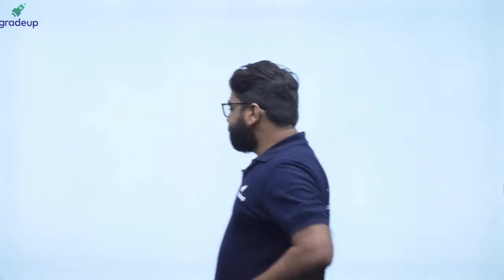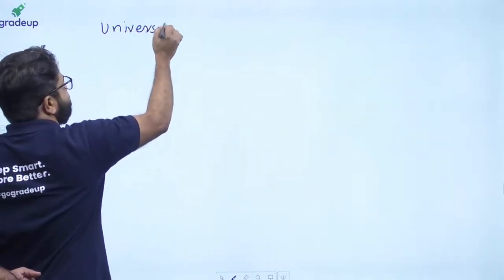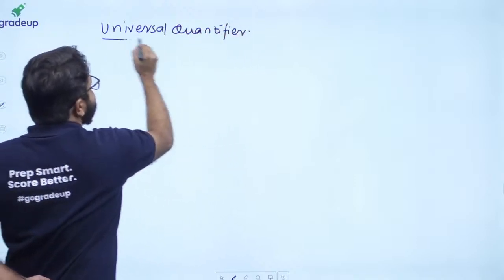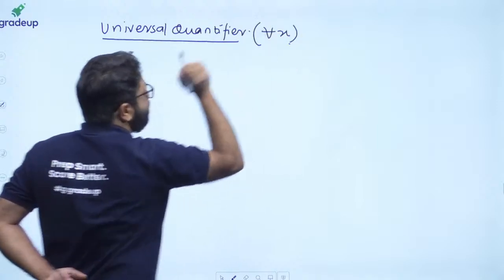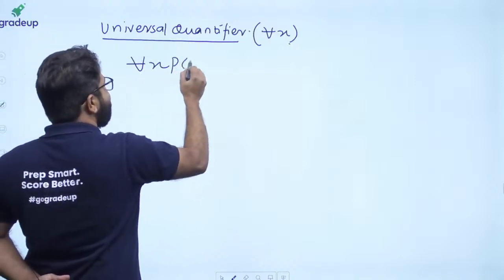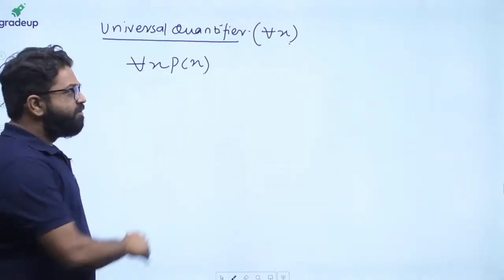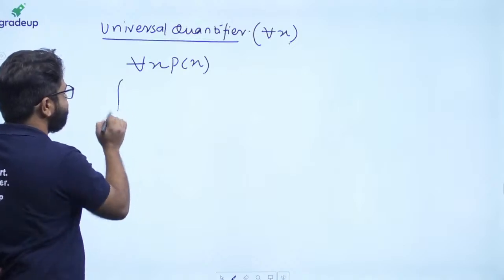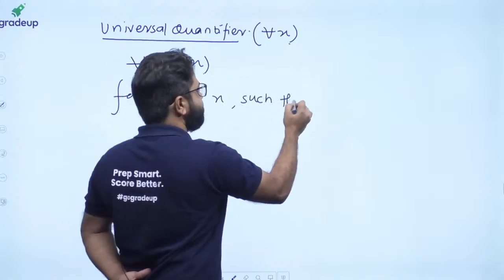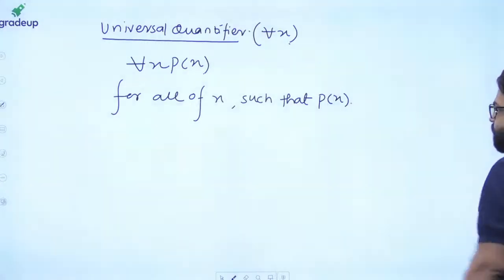Now suppose you are having the universal quantifier. Let's consider this is your universal quantifier. The universal quantifier has a representation like this. Now how to read it is also very important. It says: for all x such that p of x. For every x such that p of x. For all x such that p of x. In this way we are actually reading it.